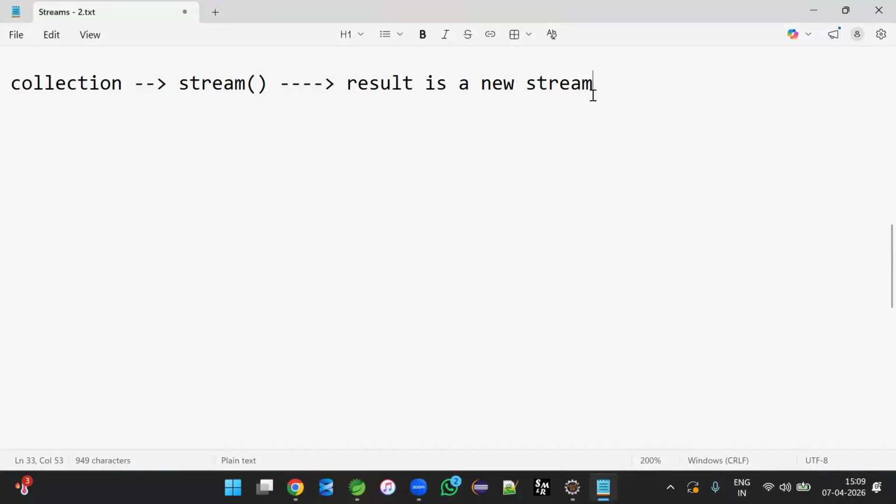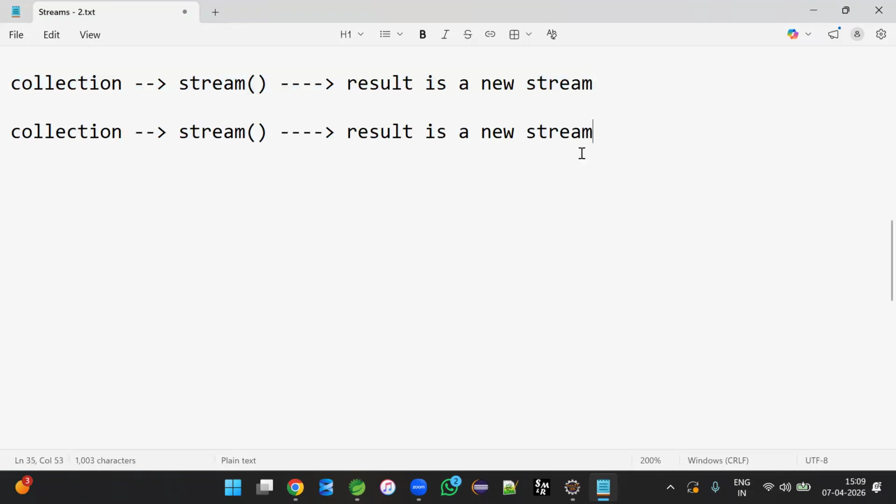Then instead of getting this result as a new stream, is it possible to get the result as an array, not a collection? So first we will consider a collection. Then we are going to use the stream method to stream the collection. Then after performing various required operations, the result should be a new array. Is it possible to convert the result into an array?